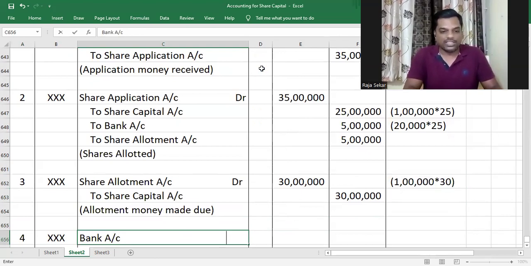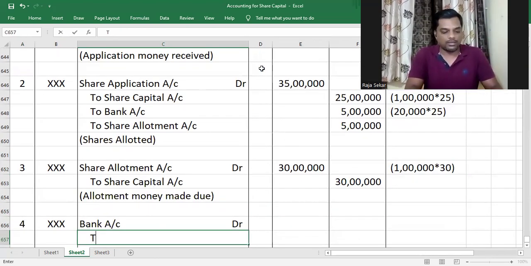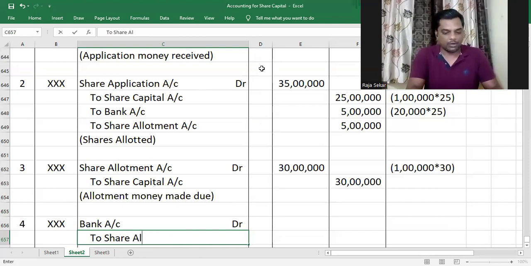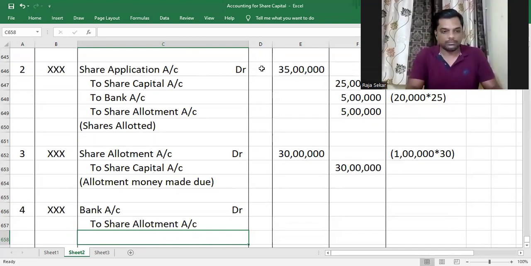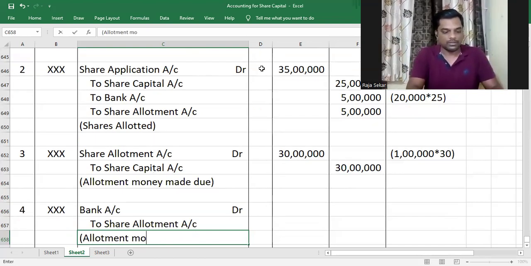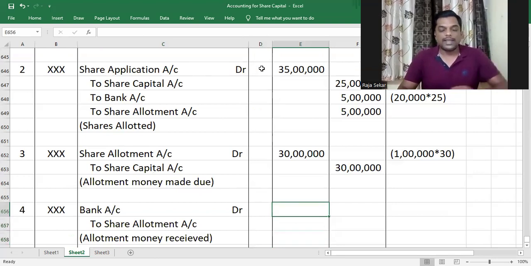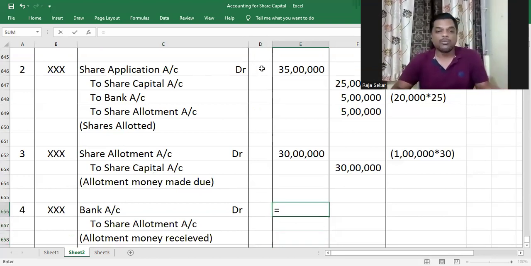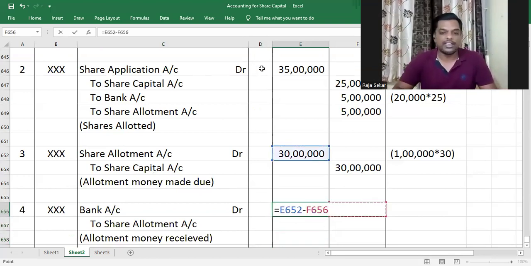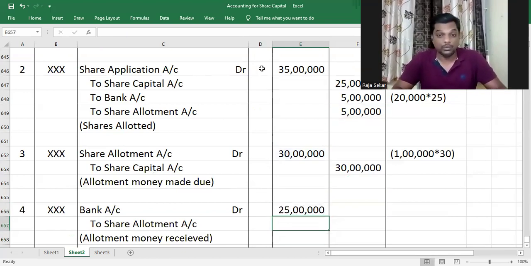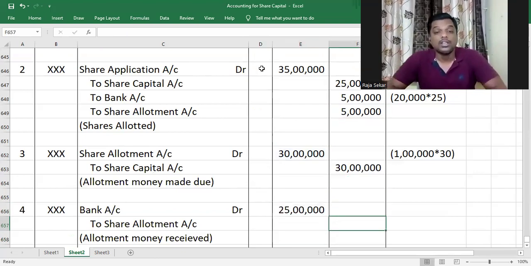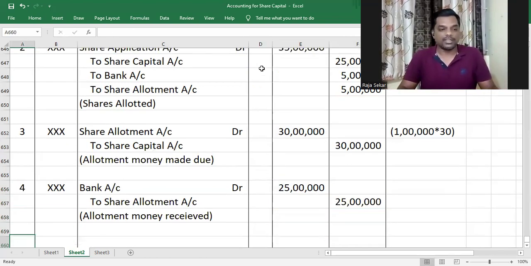The journal entry for receiving allotment money is bank account debit to share allotment account, allotment money received, and that will be how much, my dear children? It's the amount that we made due minus any excess application money that was available, which happened to be 5 lakh in this question. So 30 lakh minus 5 lakh is 25 lakhs. That is the allotment money that we'll be receiving.